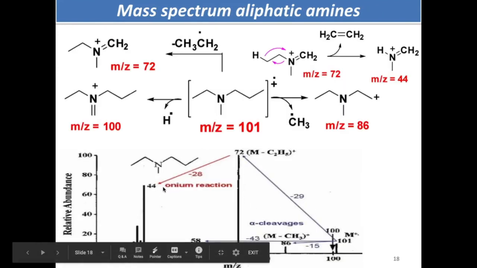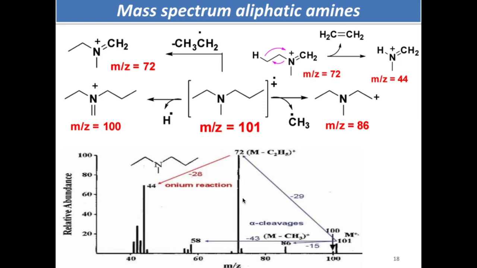But if you look at all these daughter ion peaks, you have 86, 72, 58 and 44, all are even. So an odd molecular weight compound, during logical, normal kind of fragmentation, will give you a daughter ion peak with even m/z value. So I have shown here how it goes. So this is the compound.